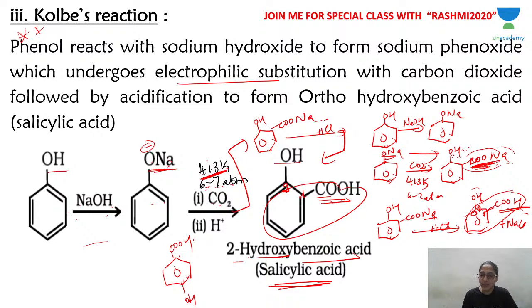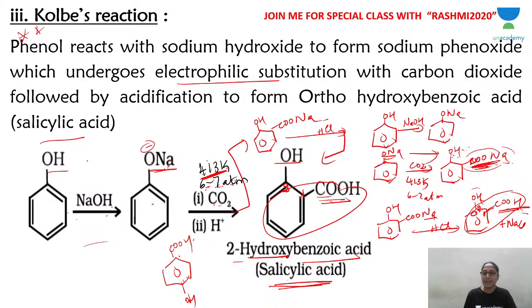This first reacts with carbon dioxide, then with acid hydrolysis, you get 2-hydroxybenzoic acid, or salicylic acid. That is the Kolbe reaction. Any doubt? I hope you understood. This is very, very important.